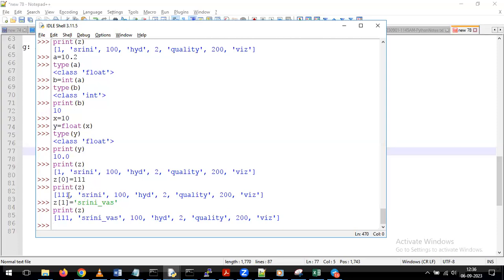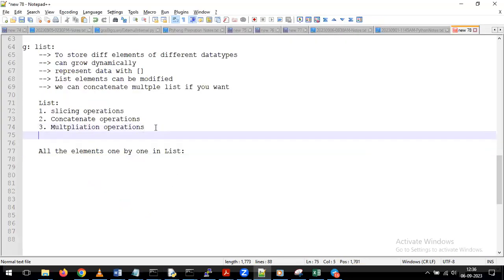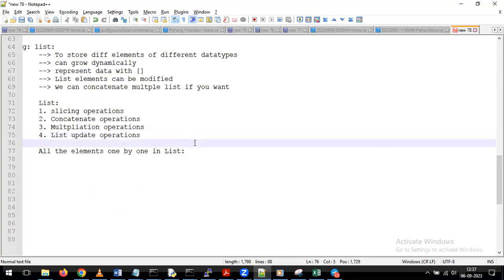Whenever you want to perform these kinds of updates, we have to specify on which position you want to do the change, and with which value you want to update. We need to specify all this information. Once we give this information, on top of the list we can perform the update operation. That is one more operation we can perform here: list update operations.